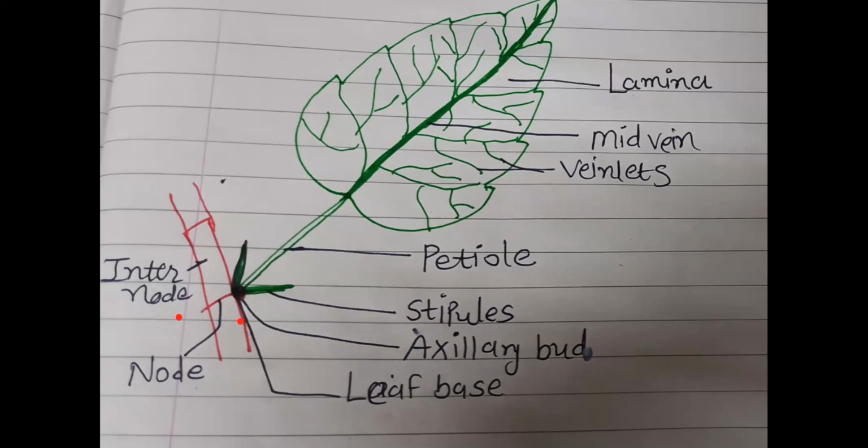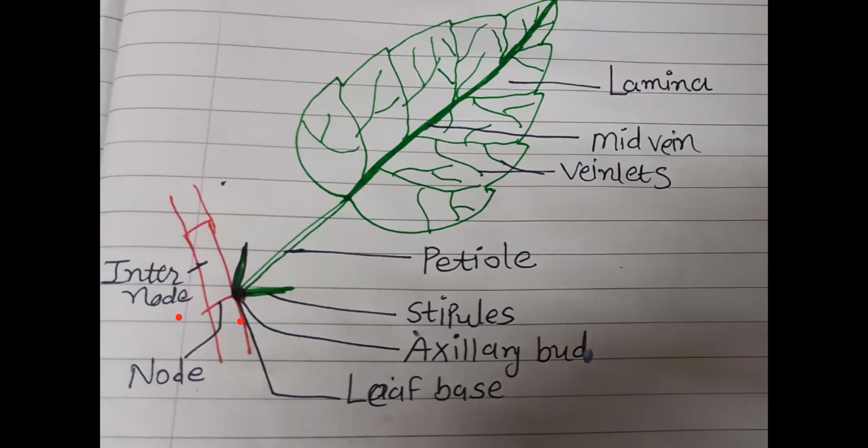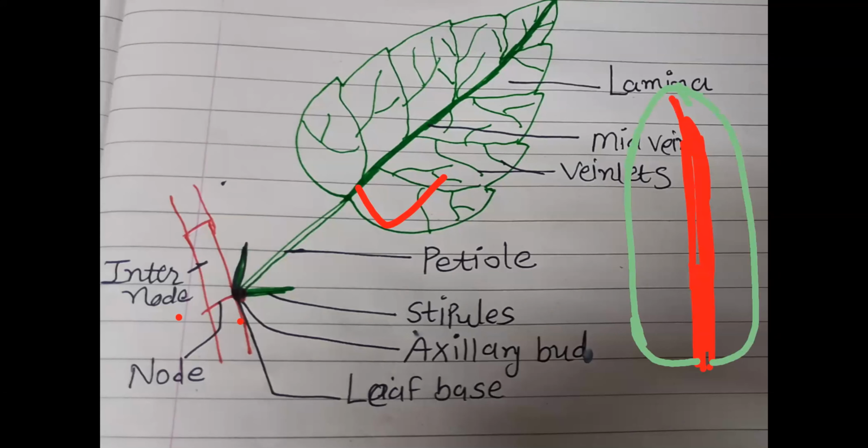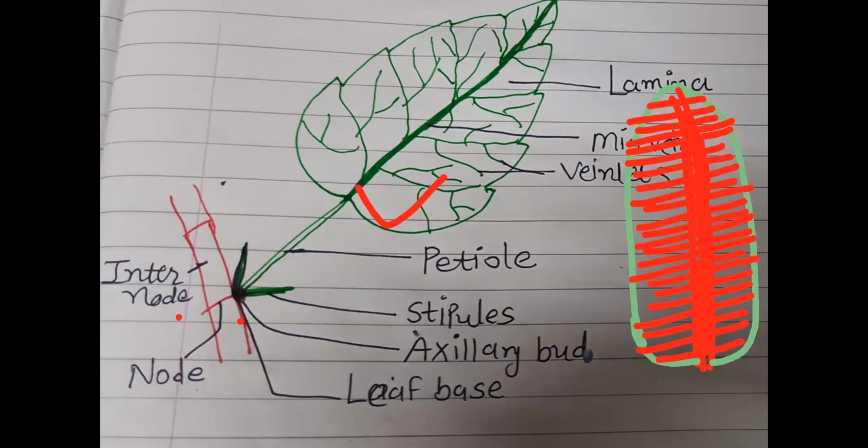Venation in leaf. See, one type of venation is like this. Another type of venation, if you have observed the banana leaf, the banana leaf used in katha, right? Have you observed that this type of structures are present? Have you observed? Yes or no? Right? So two types of venations are there.